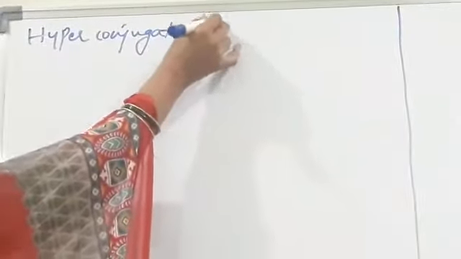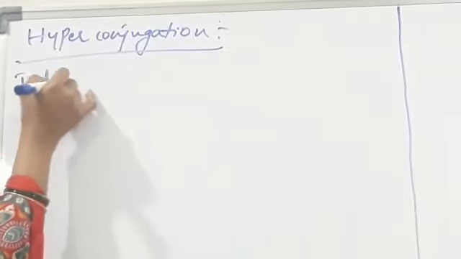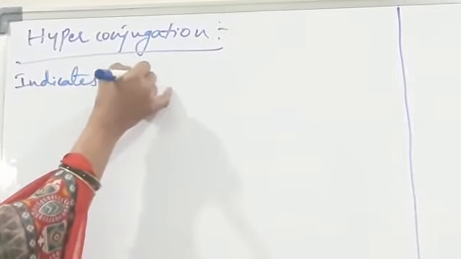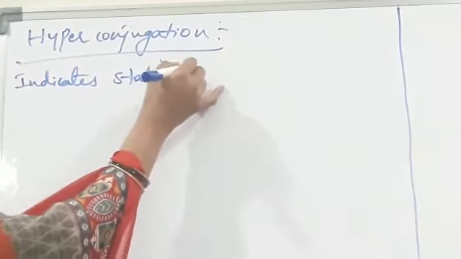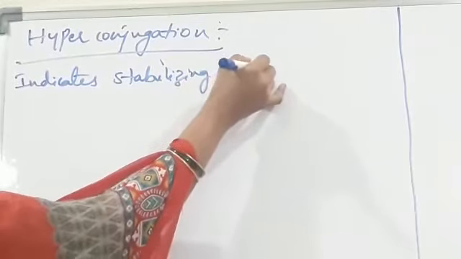So next, hyperconjugation. Generally, hyperconjugation indicates a stabilizing interaction.